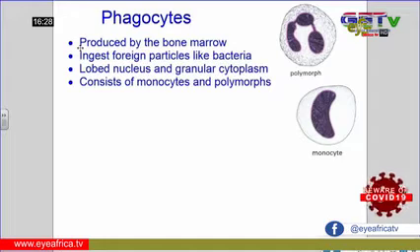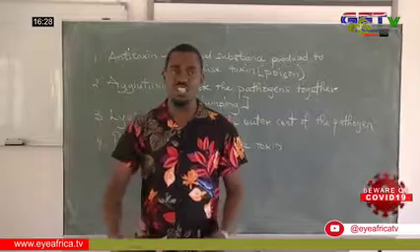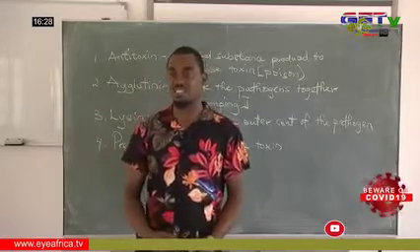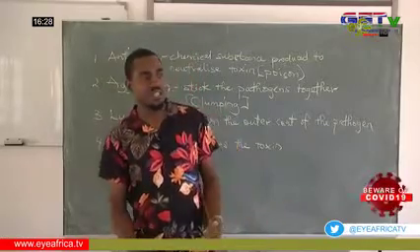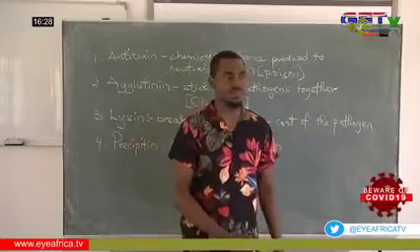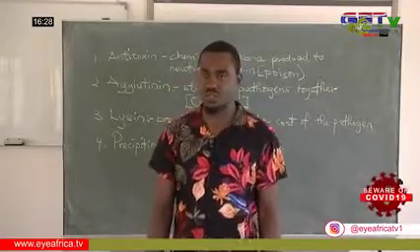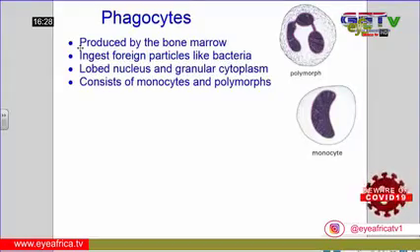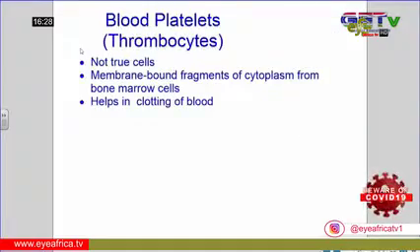Looking at the other leukocytes, we have the phagocytes. They are produced in the bone marrow. What they do is go around the pathogen, engulf and digest it, just like the way in which the amoeba feeds. We call that process phagocytosis.